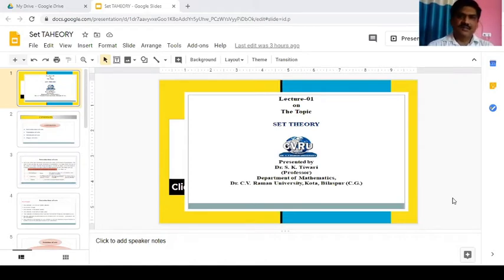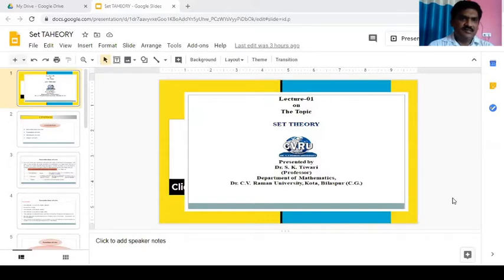I am Dr. S.K. Tiwari, Professor and Head, Department of Mathematics, Dr. C.V. Raman University, Kota, Bilaspur, Chhattisgarh. Today I will discuss set theory. This is an important lecture for PhD scholars and MPhil scholars, and for those students who are studying in 9th, 10th, 11th, 12th for further studies.